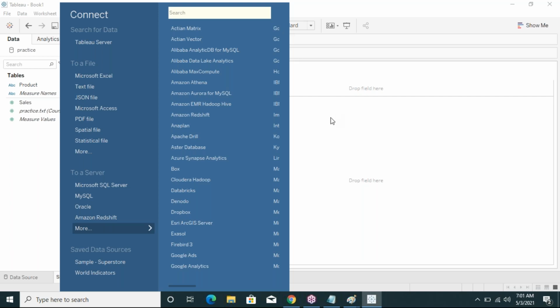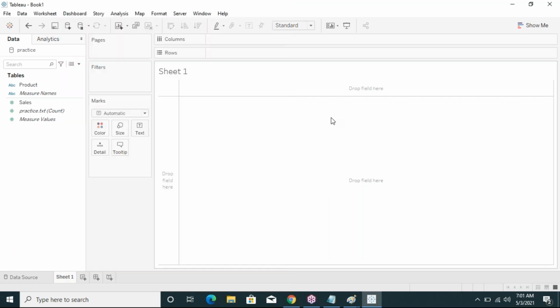We will discuss later how to connect with a database. No problem, I will connect with SQL Server. First, initially, I will connect with an Excel file. After three or four days, when the joins concept comes, I will connect with databases also. The database I am taking is SQL Server. I will show how to connect with databases also.